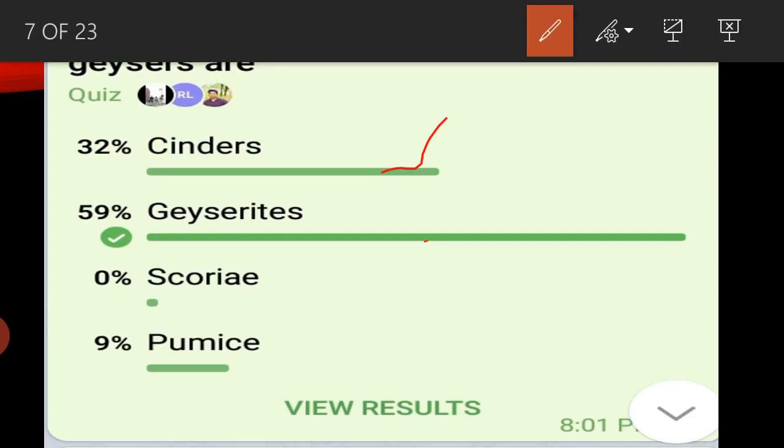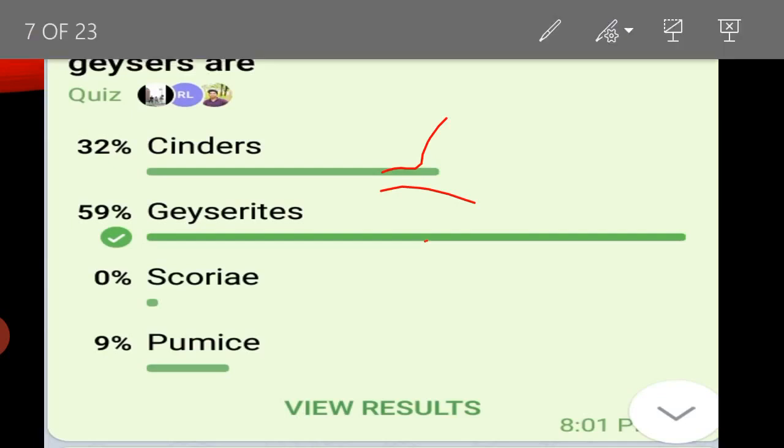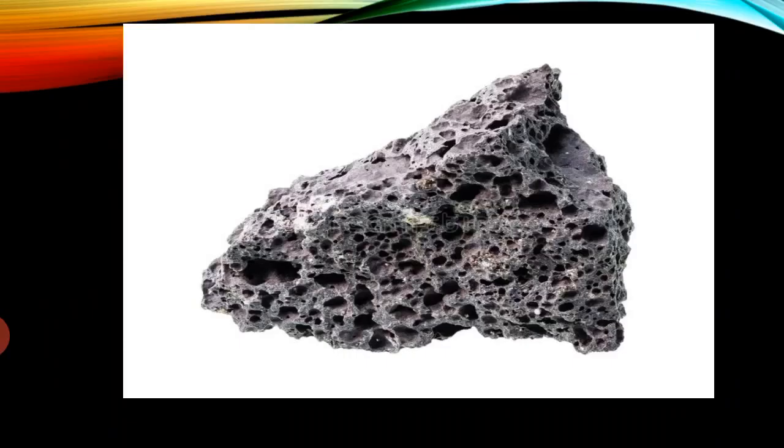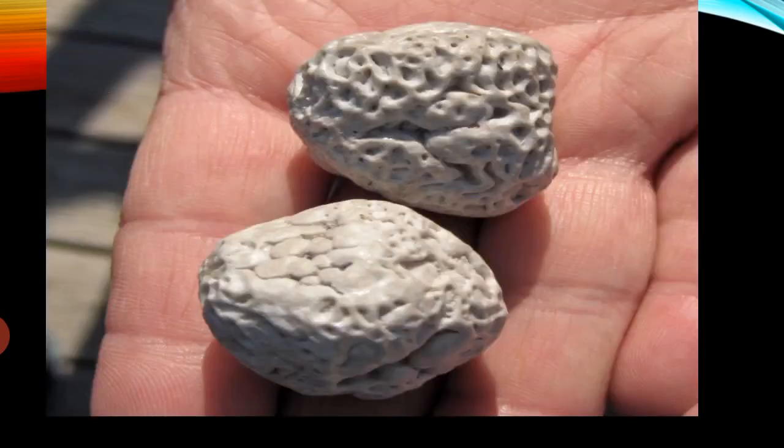And cinders are igneous rocks. This looks like pumice, or like burned coal. Scoria and pumice we already know. These are all igneous. This is the pumice. This is the scoria. This is the geyserite. You can see these geyserite balls.